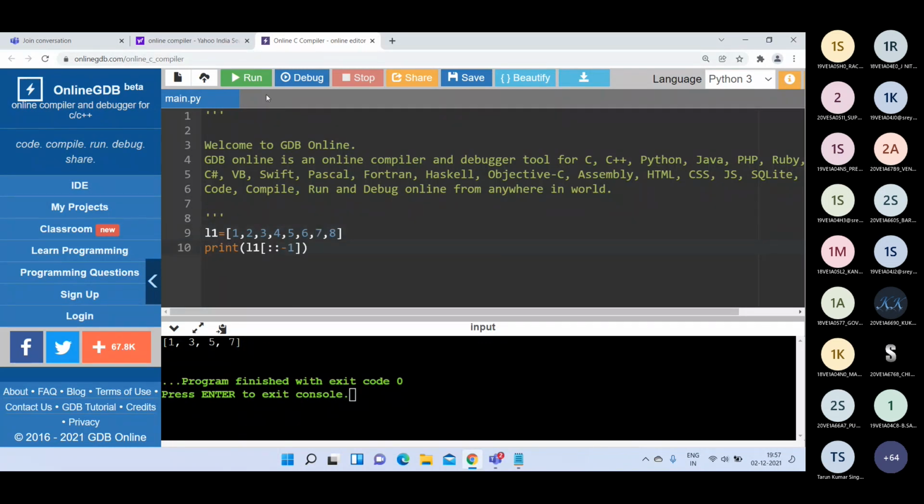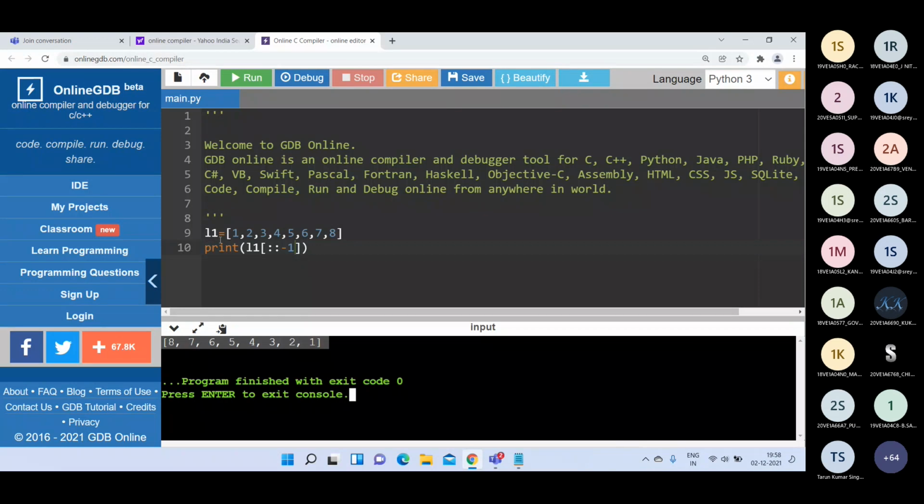Yes, sir. Yeah, see here, I told you that in strings, if you write colon colon minus 1, the string is reversed, but here the list is reversed: 8 7 6 5 4 3 2 1. It is possible to use positive index values or negative index values also. Whatever we use in strings, the same we can use in lists for the slicing operation.